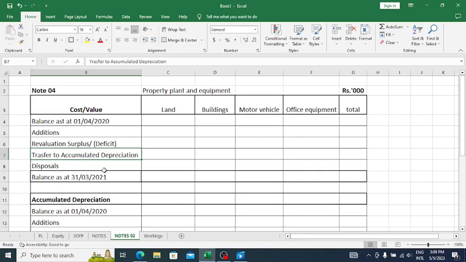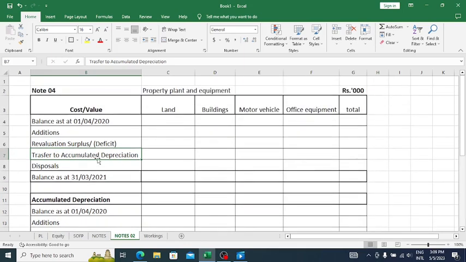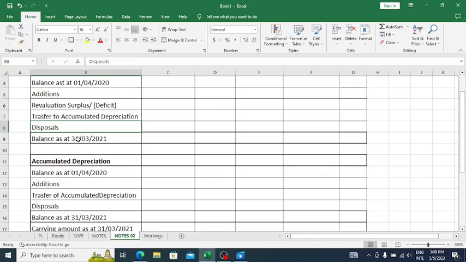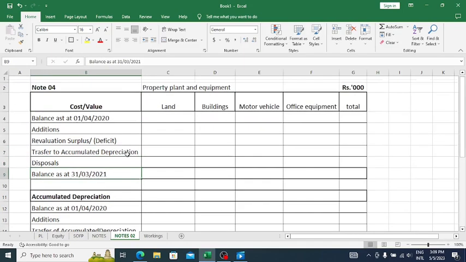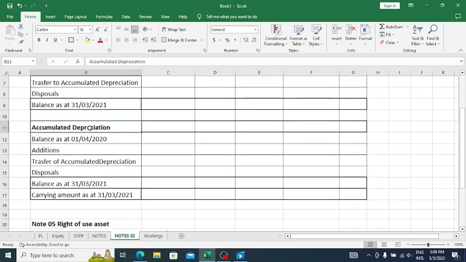If there is any revaluation relating to a depreciable asset, then we have to transfer the accumulated depreciation at the time we are calculating the value of the revaluation, and then disposal and closing balance of the value of those assets, and then accumulated depreciation.